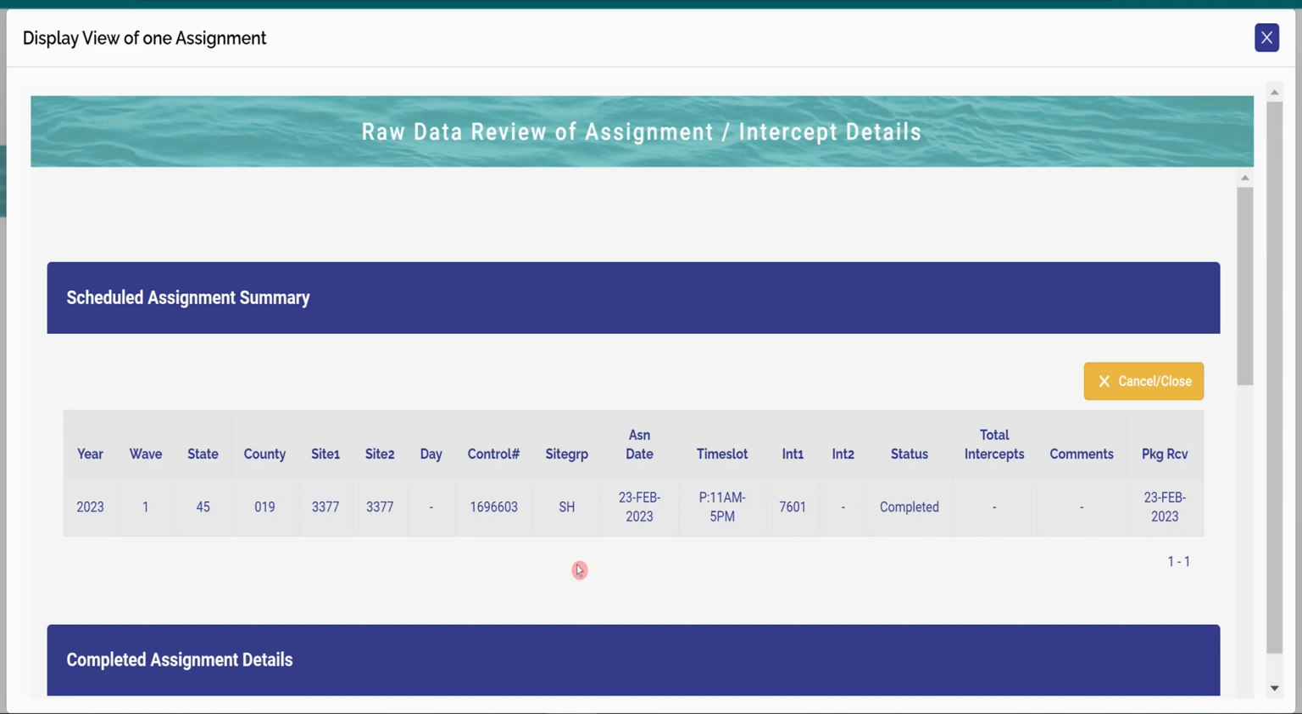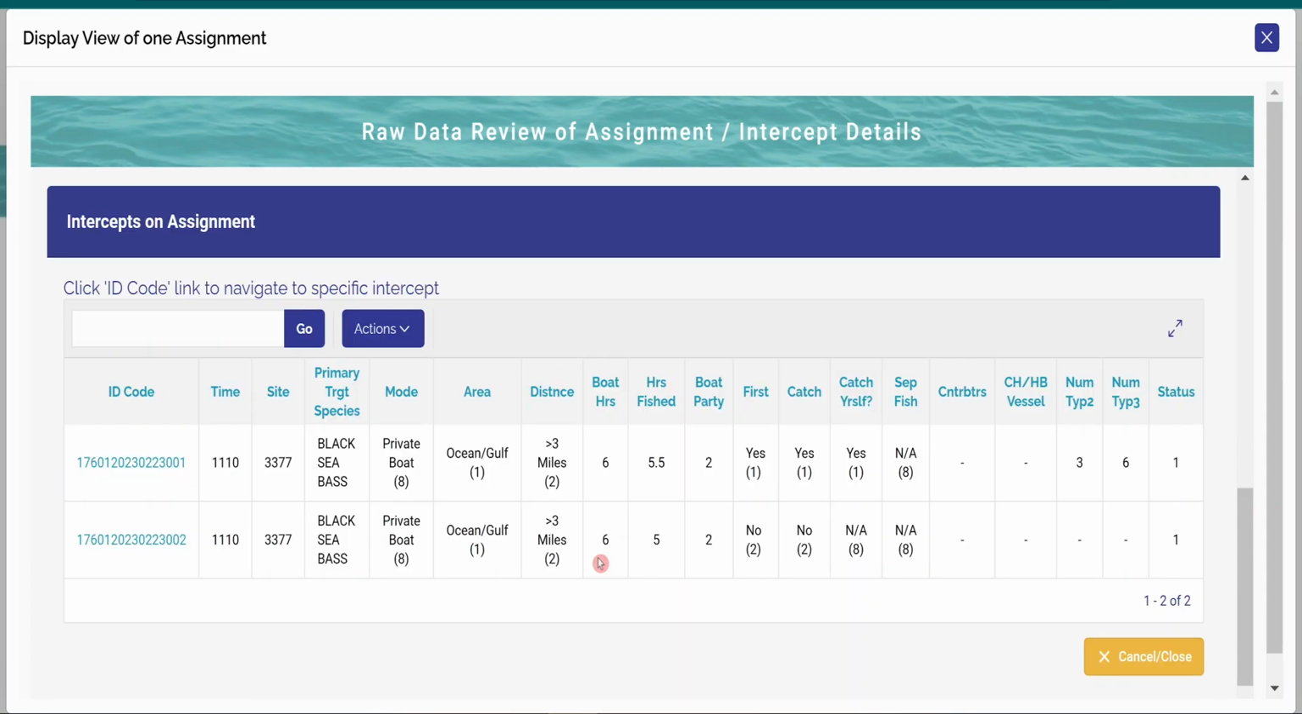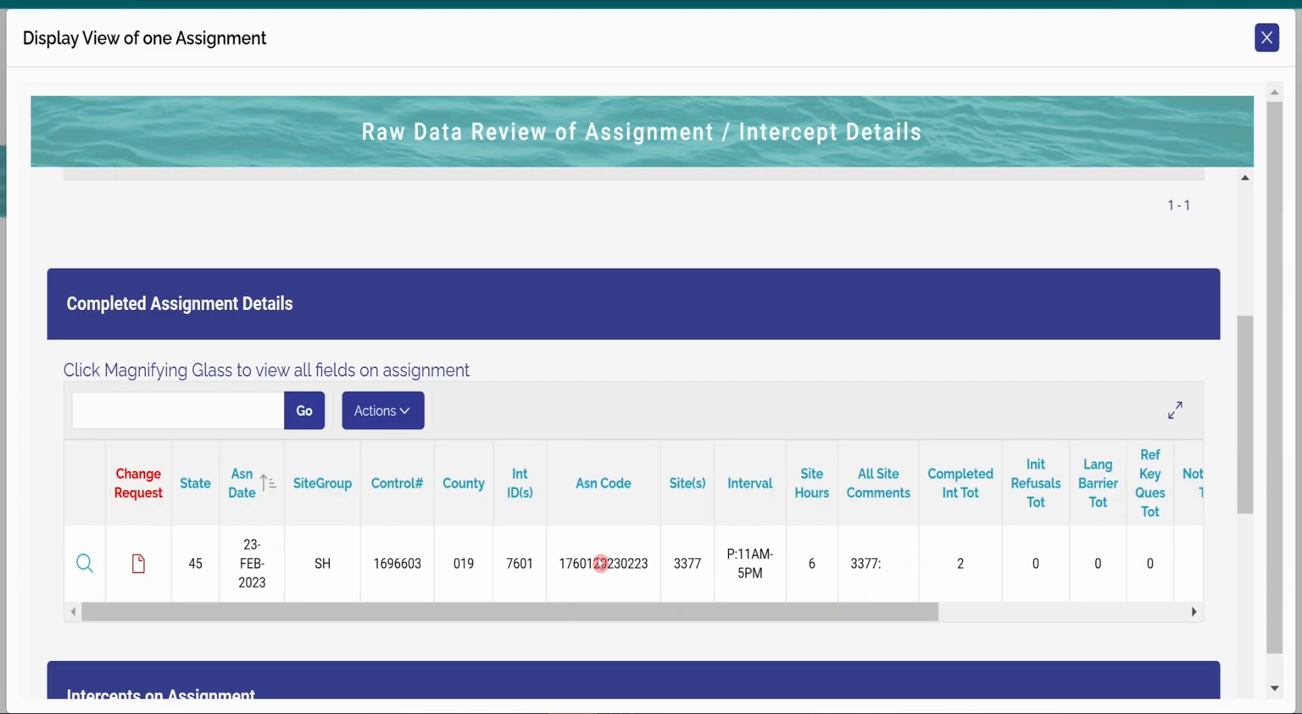Once clicked, a pop-up window will appear displaying tables including the scheduled assignment summary, completed assignment details, and intercepts on that assignment. To submit an assignment level change request, click the change request icon in the completed assignment details section. See the Site Assignments topic video on how to submit a state change request.